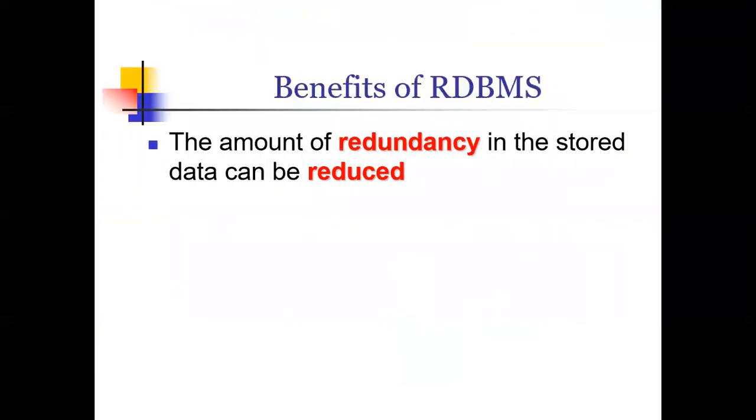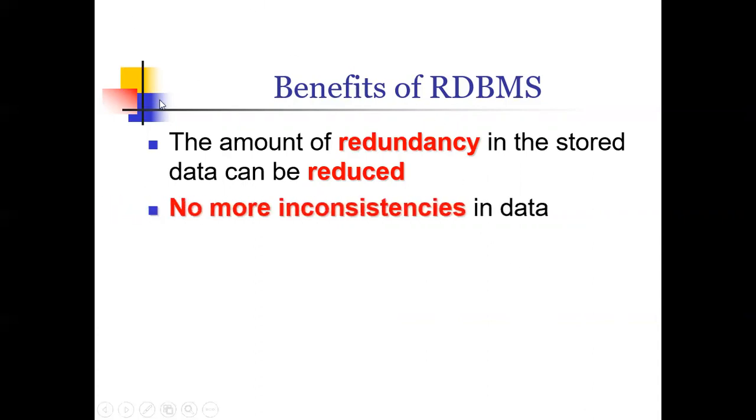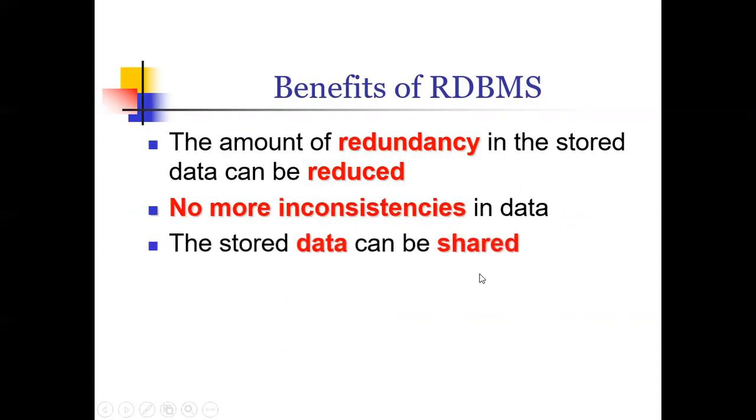So this is the first advantage, reducing the amount of redundancy in the stored data. When you remove the redundancy, errors like Alicia Root versus Alicia R, or 32 Golden Avenue versus 33 Golden Avenue, are taken care of. You will not have this kind of inconsistency, since you have removed the redundancy.